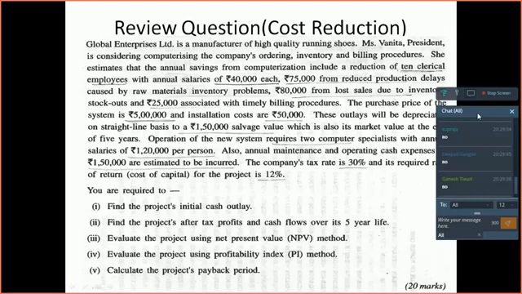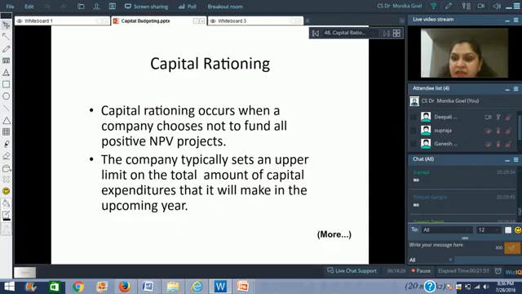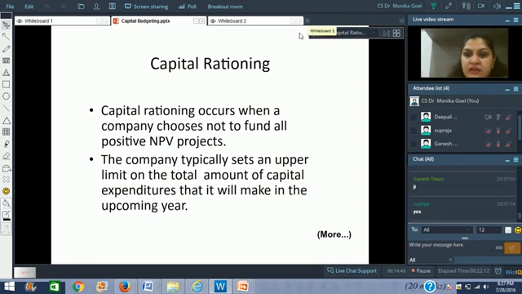Is the situation clear in front of you? It's a very simple situation where we're talking about computerization. We would be able to save some of the expenses. Were you able to see the slides, all of you? Were you able to understand the question? Okay. So the situation is clear. The situation is clear now in front of us, that we have a project, and in that particular project we have to buy computers.